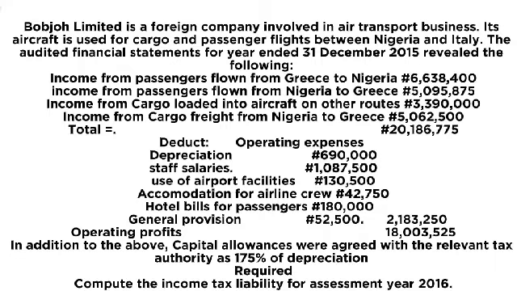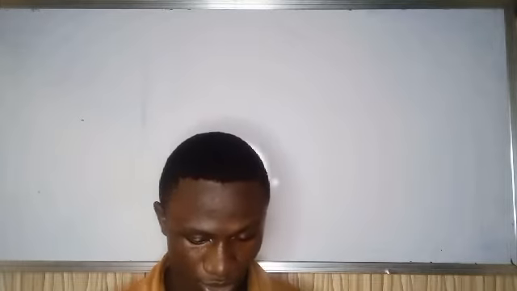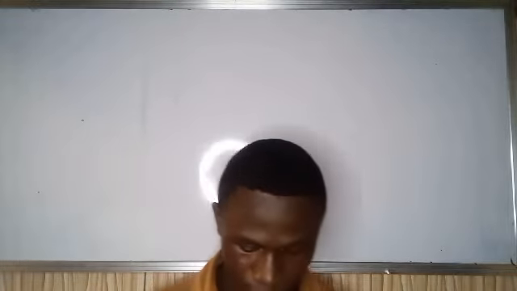So we have the operating expenses that they incurred to generate all this revenue: depreciation 690,000, staff salaries 1,087,500, use of airport facilities 130,500, accommodation for airline crew 42,750, hotel bills for passengers 180,000, general provisions 52,500, and their profit is 18,003,525 naira. So what they asked us to compute, we're told to budget Nigeria.